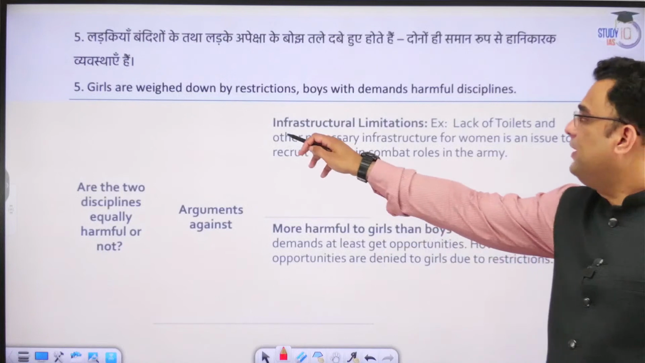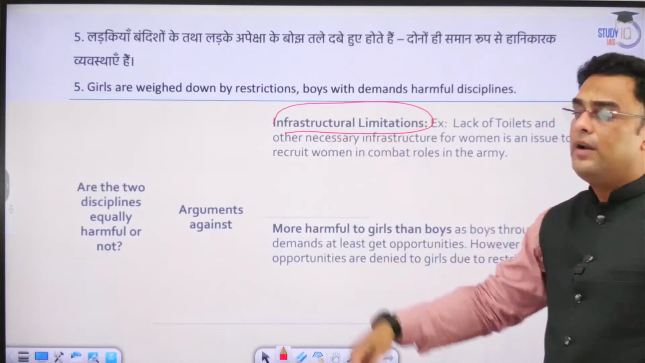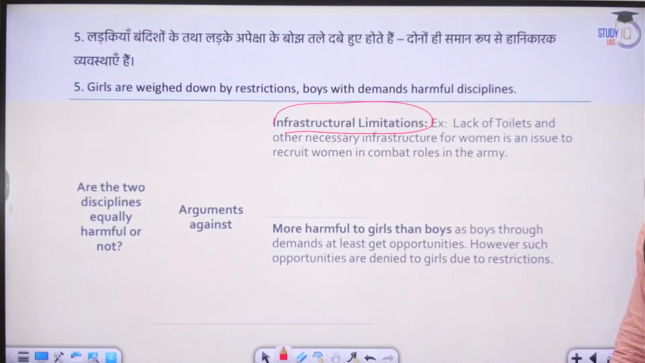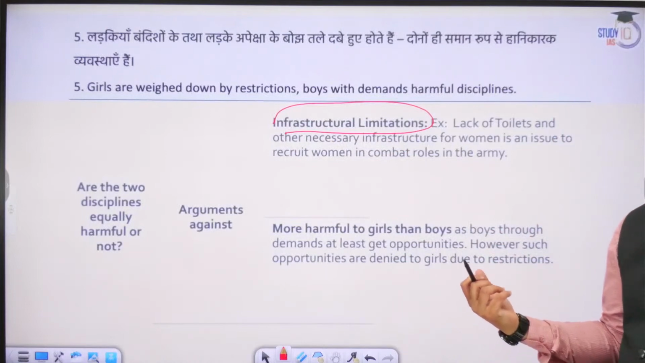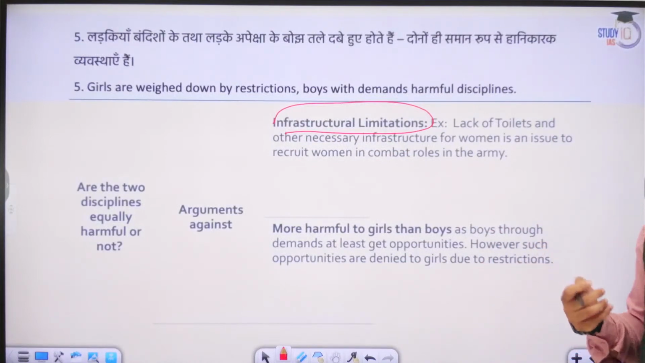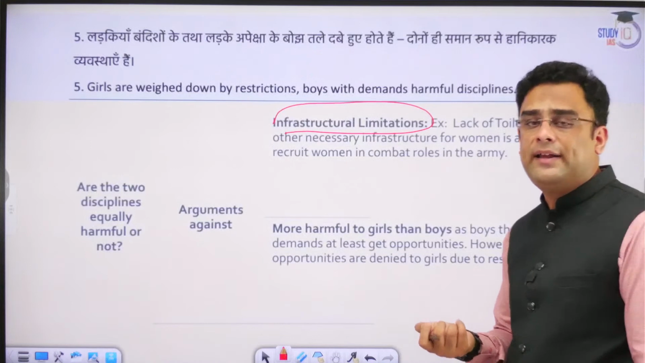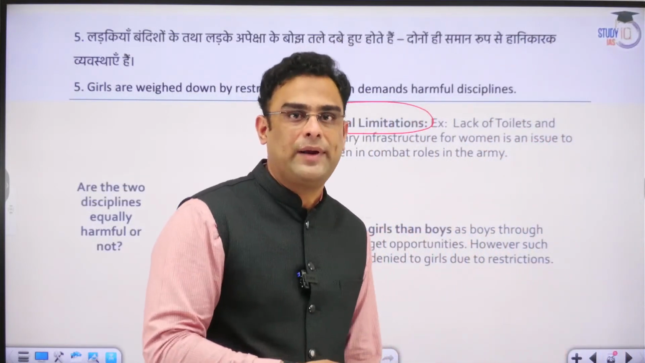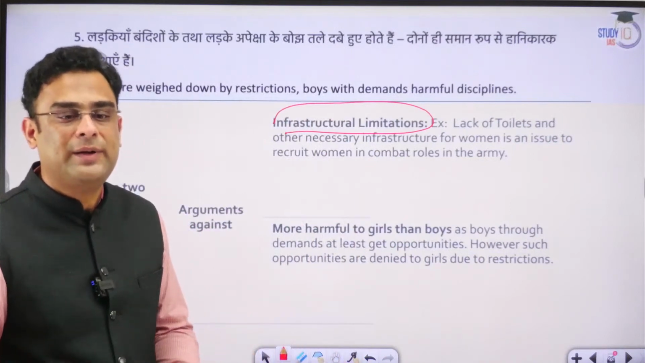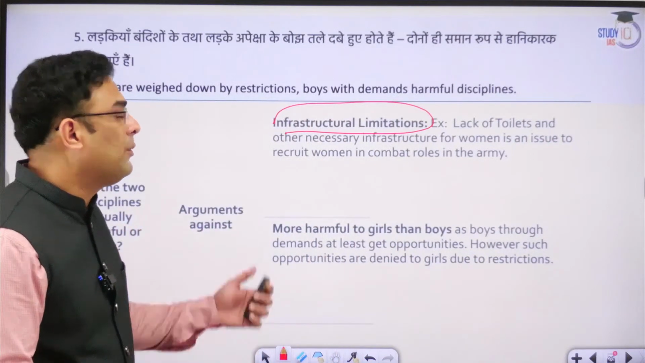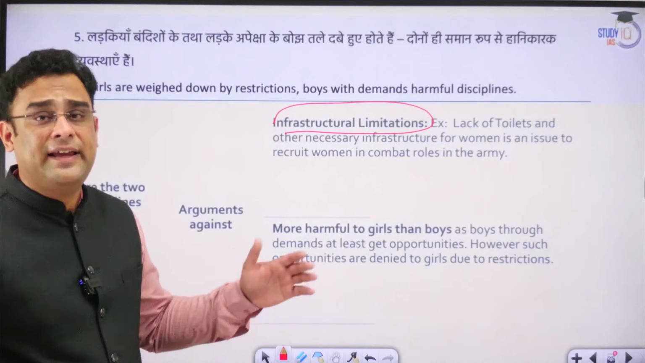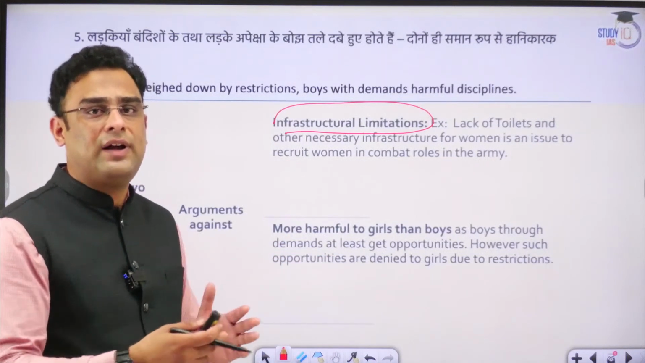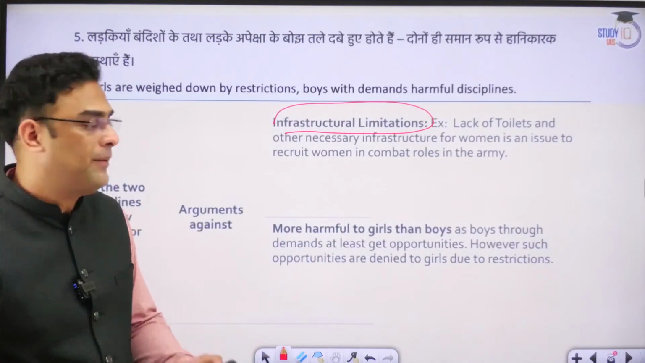Similarly, infrastructural limitations. At times, some of these restrictions could also be related to infrastructure. For example, girls being employed in certain types of areas or vocations might not be feasible at that point because of certain infrastructural limitations or challenges. So this naturally, in a way, tries to present the other side or other picture of this topic.